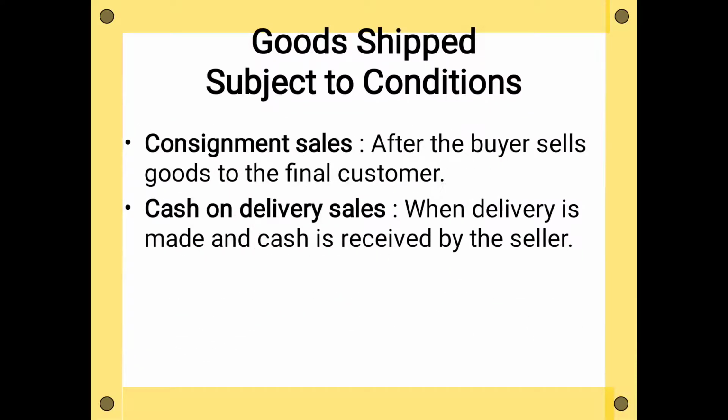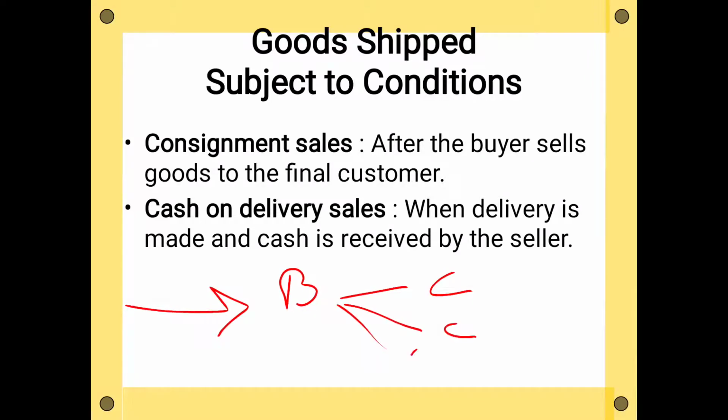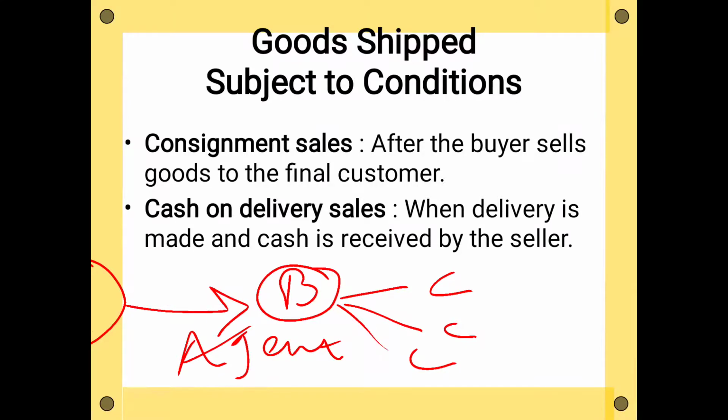Now the next condition, the fourth category: consignment sales. In consignment sales, what happens? Suppose A is going to send the goods to B. He is consigning the goods to B, and B is going to sell the goods to the customers. Now A is the owner of the goods and the customers are the buyers of the goods. B is just the agent, he is not the customer. So who is the owner? A is the owner of these goods.